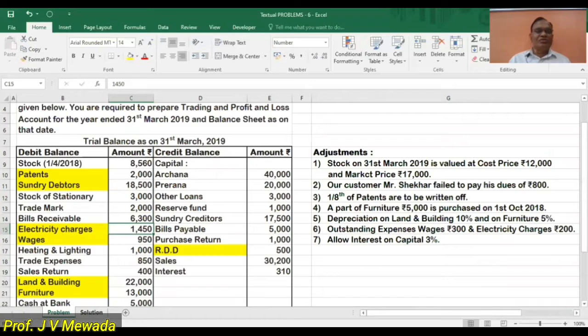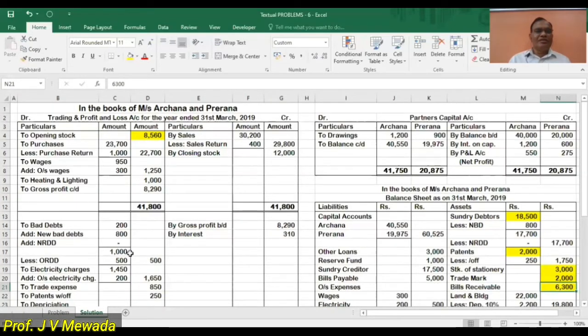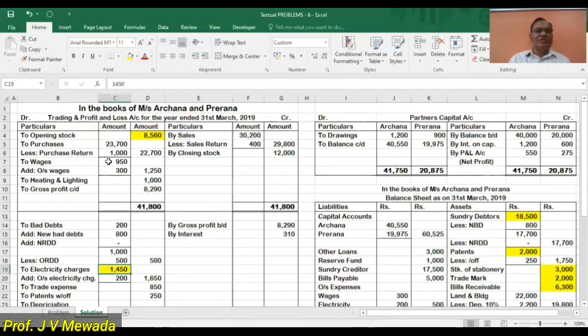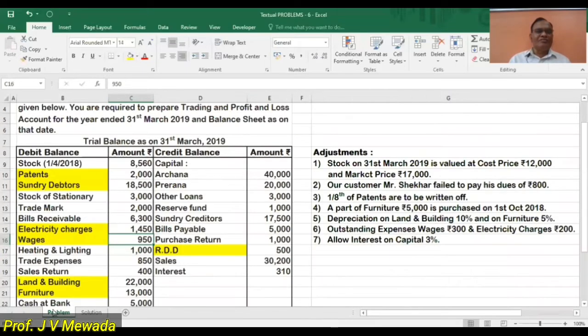We are charging this to profit and loss. So electricity charges inner column 1450. Then next is wages. Wages we are charging trading account 950 in the inner column. So 950 we are writing in the inner column.